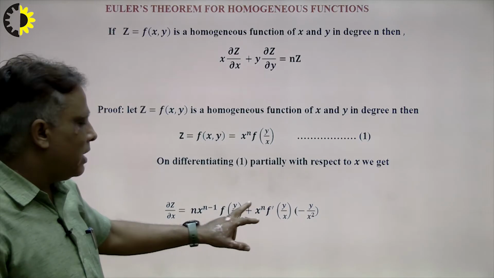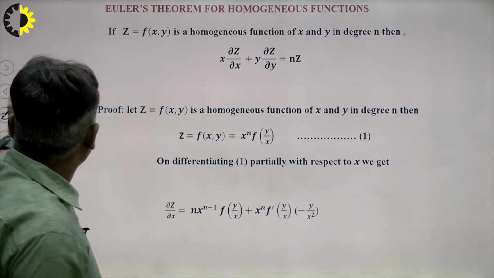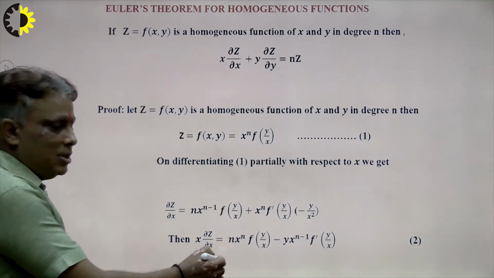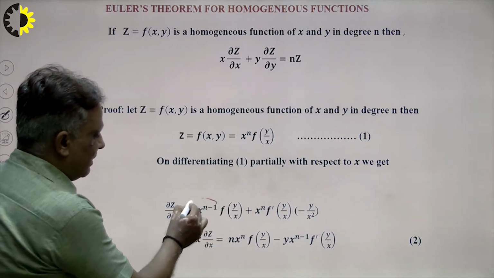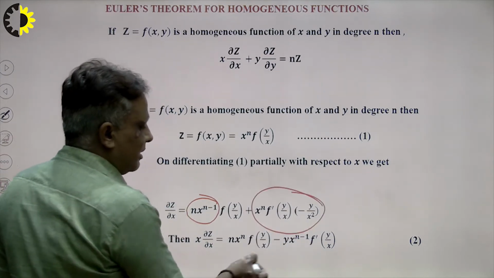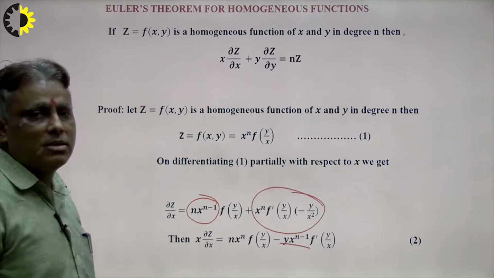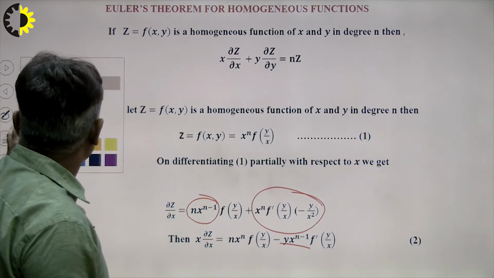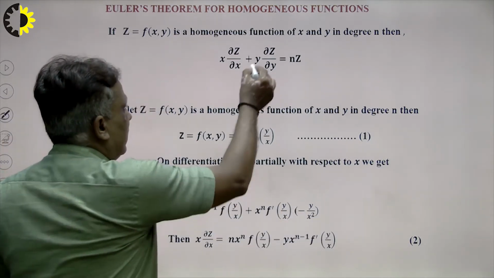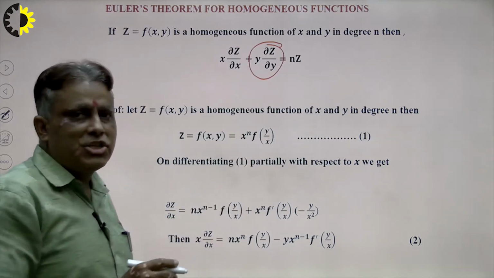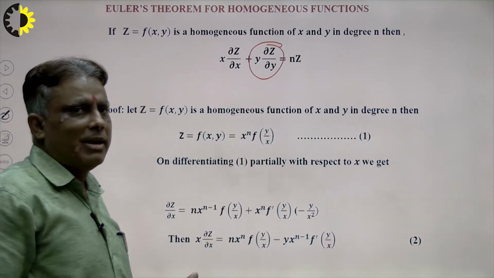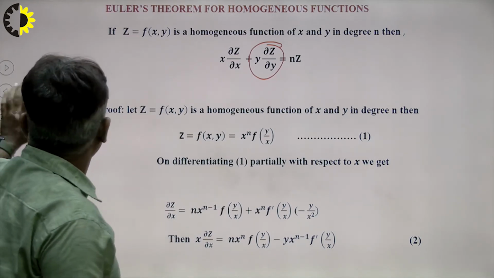The x square goes out to the numerator, and what will be the result here? Now multiply by x. So the result will be x multiplied by this term, so x raised to the power n, and x multiplied by the other term, so x raised to the power n minus 1 here. So in this way we find our result. This is equation number second. Now we calculate the other part. That means differentiate equation number first with respect to y and multiply both sides by y, and calculate the result.